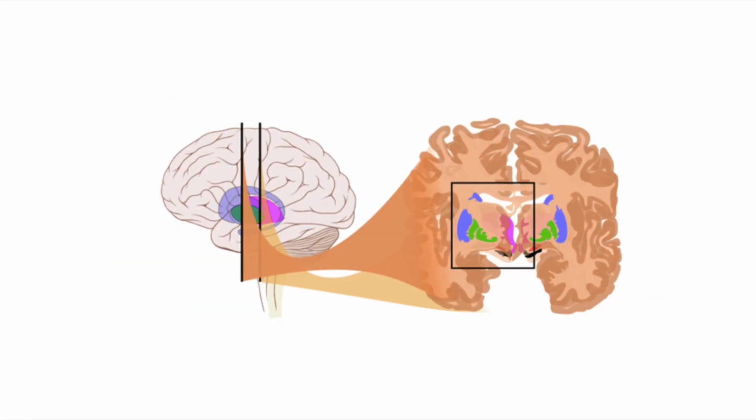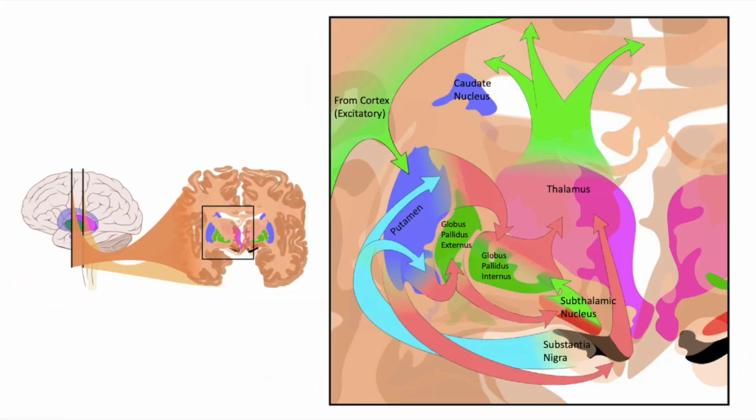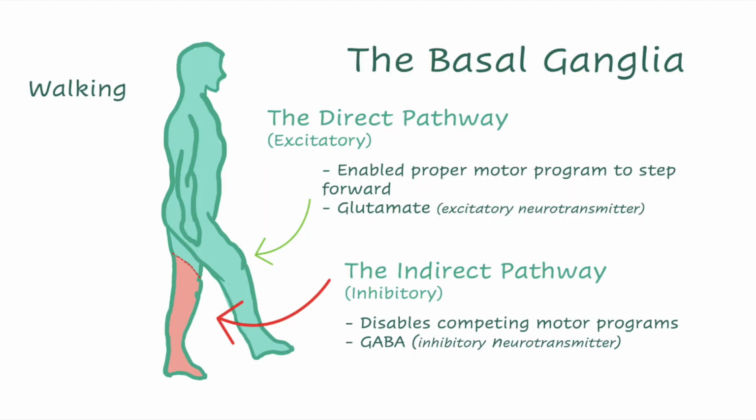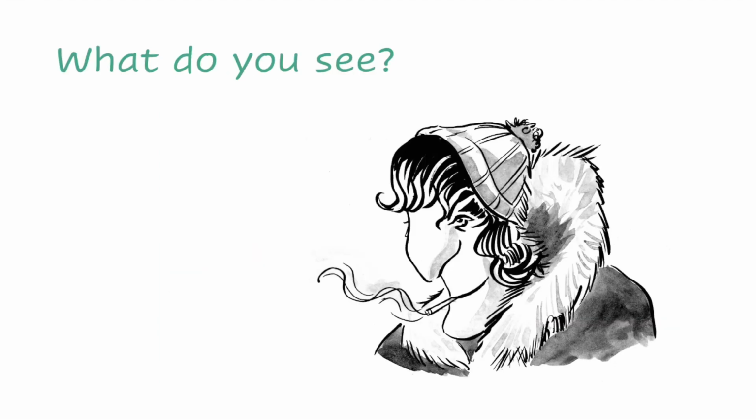The basal ganglia is a group of nuclei found deep in the brain, which receives motor input from the cerebral cortex and fine-tunes it to coordinate movements. A balance between the direct pathway and indirect pathway helps us start, stop, and suppress any unwanted movements through the neurotransmitters glutamate or GABA. The basal ganglia also has a role with categorization in the visual cortex.